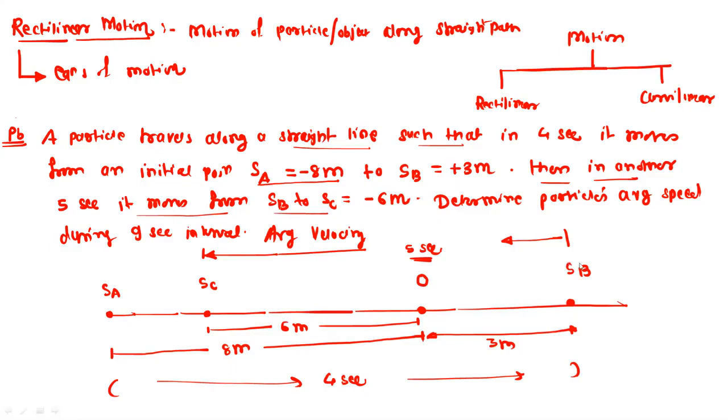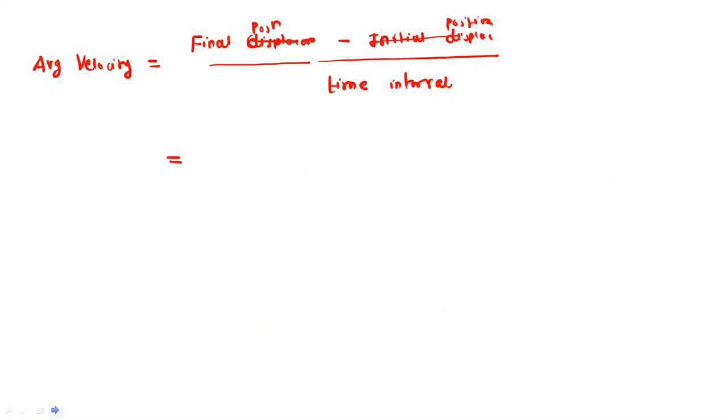In the second motion, it travels from SB to SC. So finally, it reaches a position minus 6 meter. So if you refer to this formula, final position, minus 6 meter, minus initial position, minus 8 meter, divided by the time interval between final and initial position.